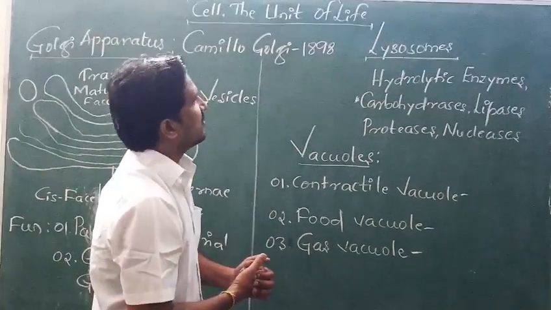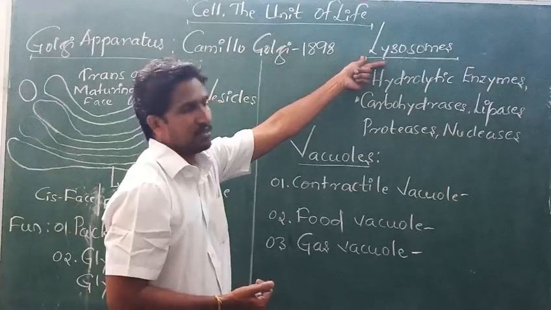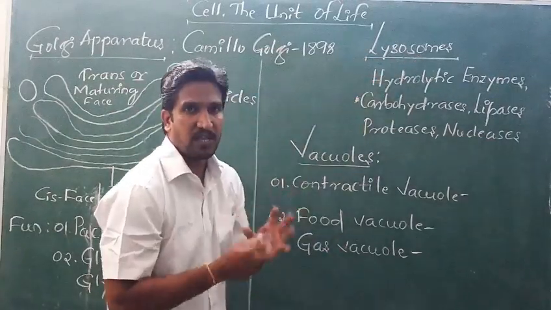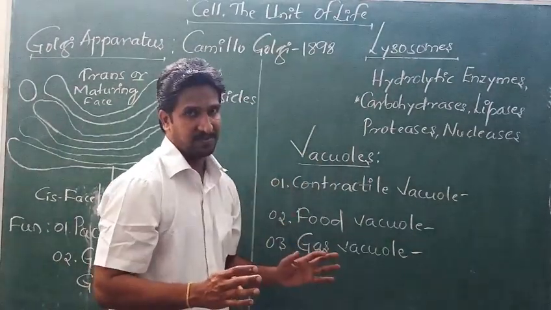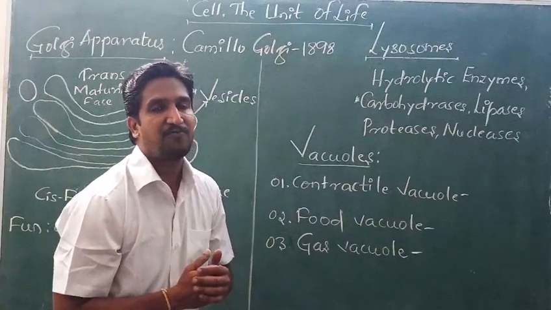Then the next organelle, the lysosome. Lysos means to break, soma means body. The body which breaks. That is why it is called the suicide bag of the cell.